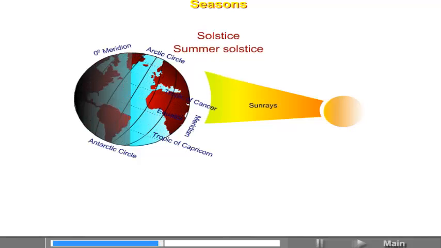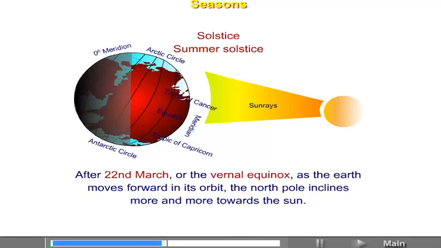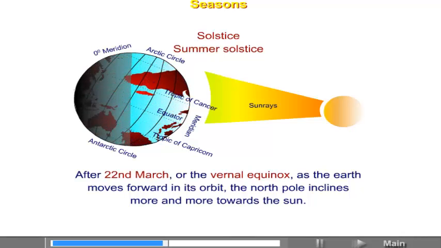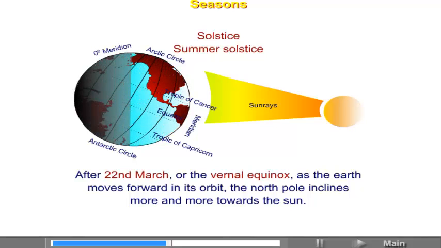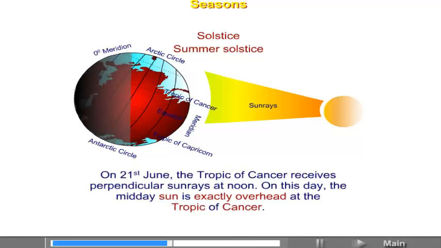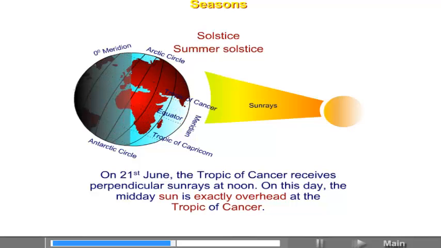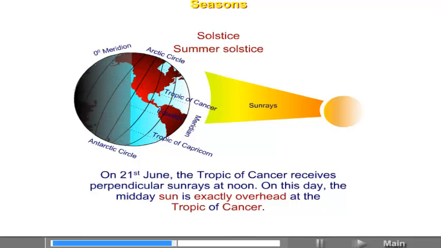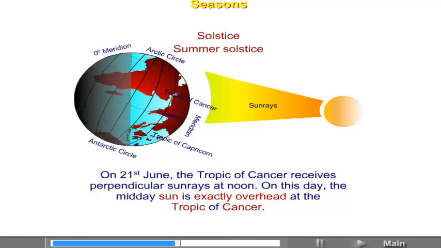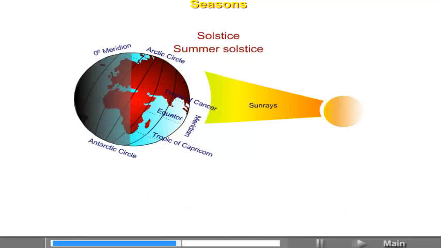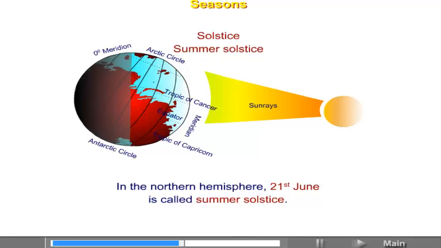Summer solstice. After 22nd March or the vernal equinox, as the earth moves forward in its orbit, the north pole inclines more and more towards the sun. On 21st June, the Tropic of Cancer receives perpendicular sun rays at noon. On this day, the midday sun is exactly overhead at the Tropic of Cancer. In the northern hemisphere, 21st June is called summer solstice.